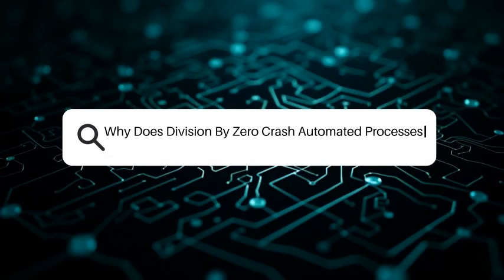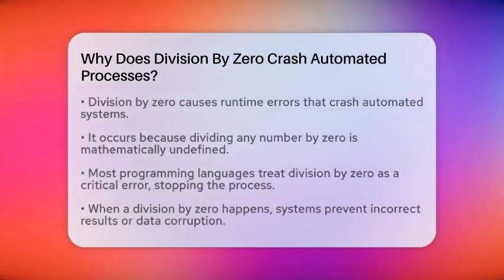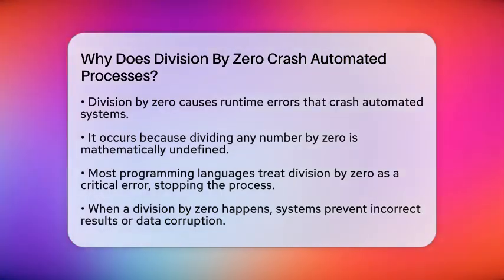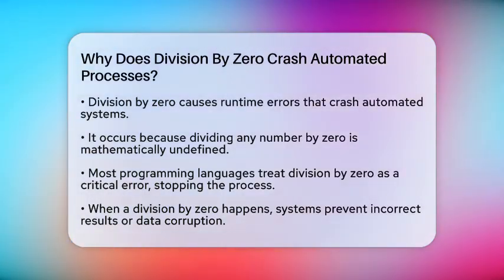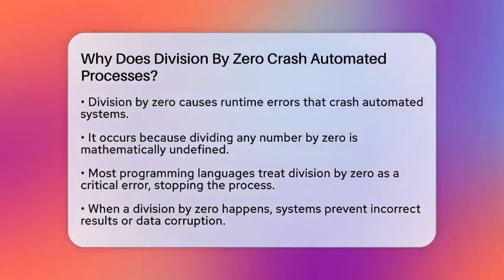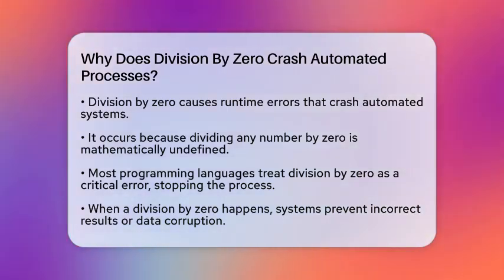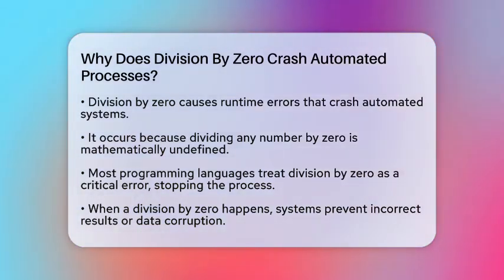Why does division by zero crash automated processes? Imagine running a machine that processes data nonstop, and suddenly it stops working. One common reason for this is trying to divide a number by zero. It might sound simple, but it causes big problems in automated systems.